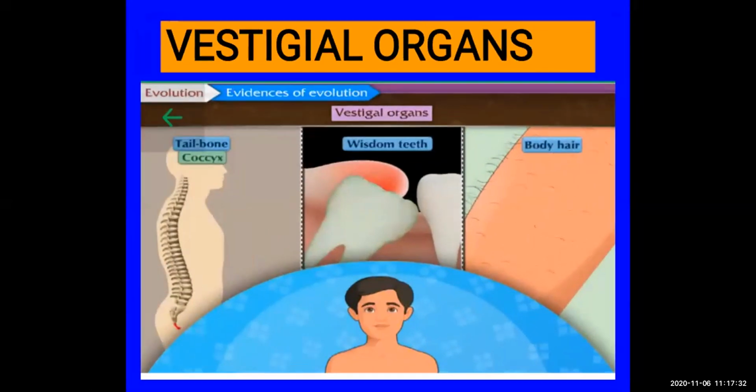Next, some vestigial organs are given here. The tailbone, which has undergone degeneration in human beings, is called the coccyx. Next, wisdom teeth. The third one is body hair. Body hair also we don't use. So these are some vestigial organs. If somebody asks in the exam to write some vestigial organs, write wisdom teeth, body hair, coccyx, and then the appendix, which we have seen. These are vestigial or useless organs.